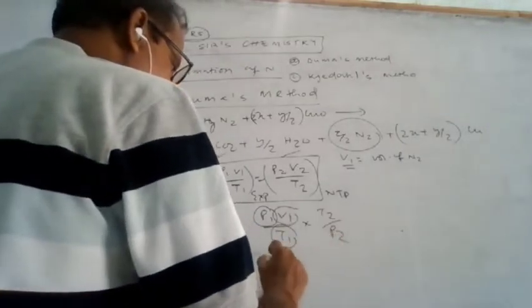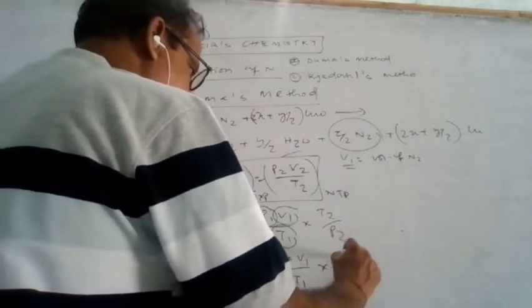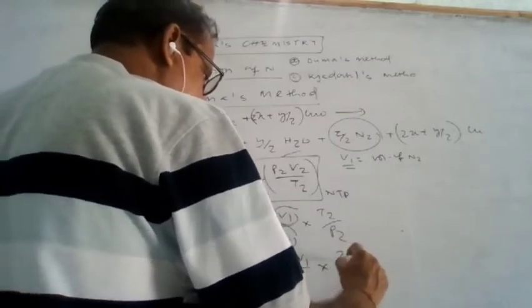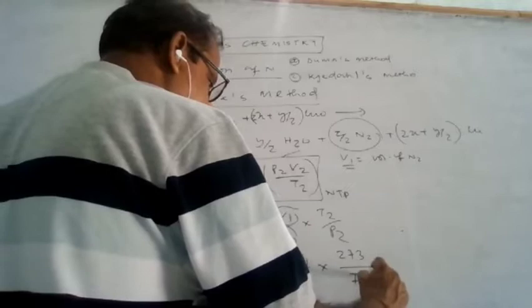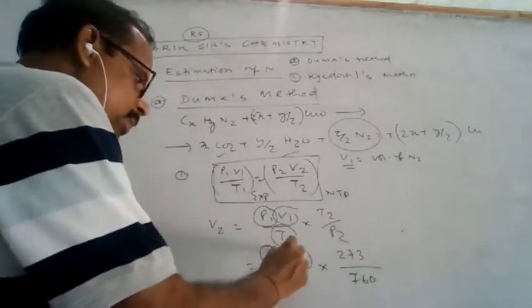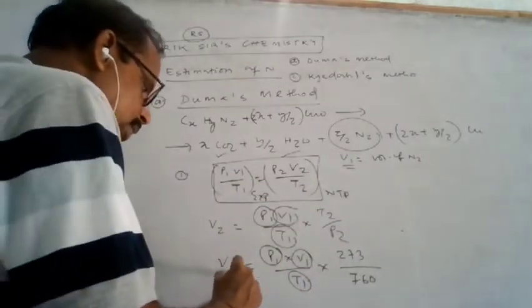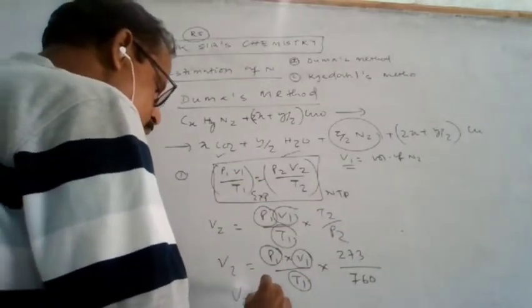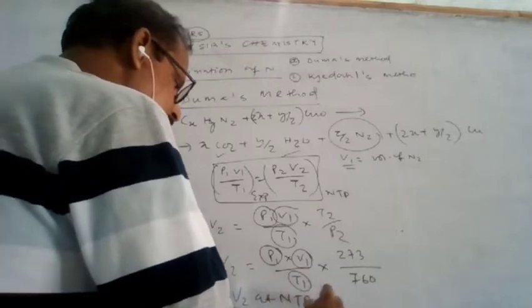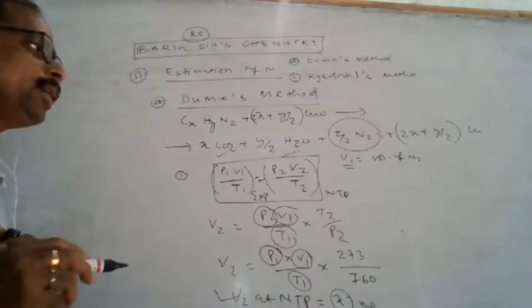NTP is 273 Kelvin and 760 millimeter pressure. Whatever pressure and volume are given, you put them here and calculate the volume. Let the volume at NTP be calculated as X mL.